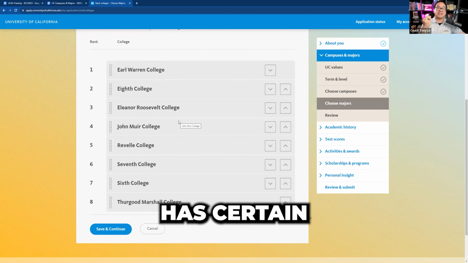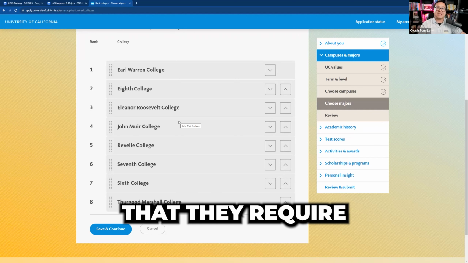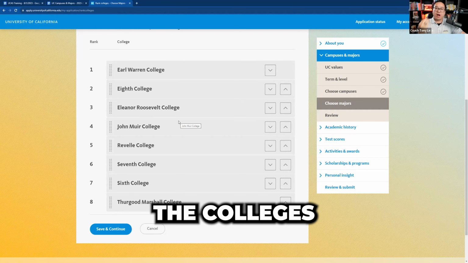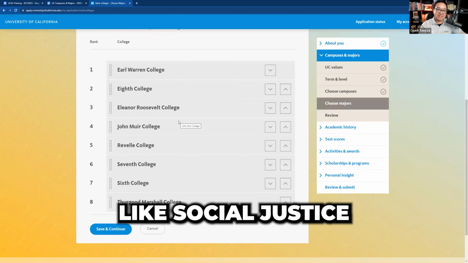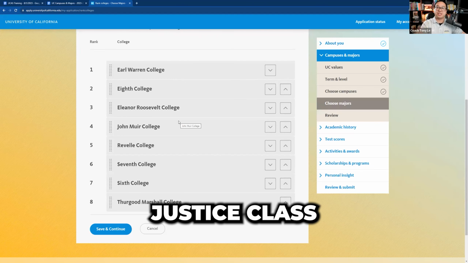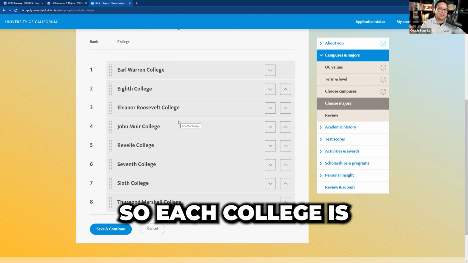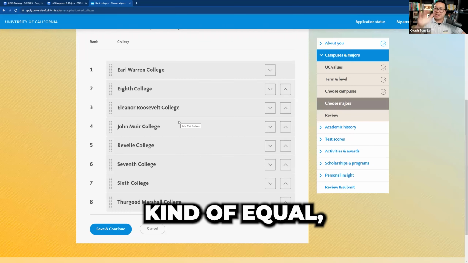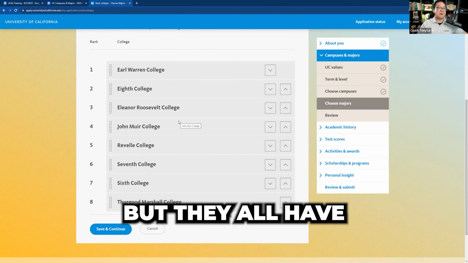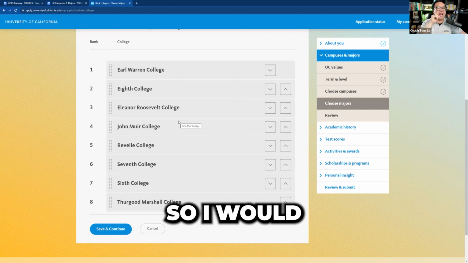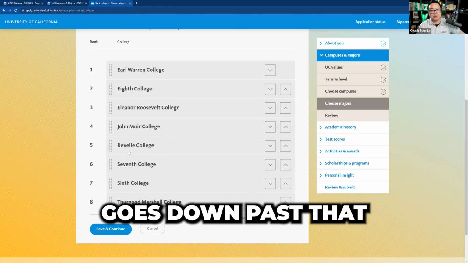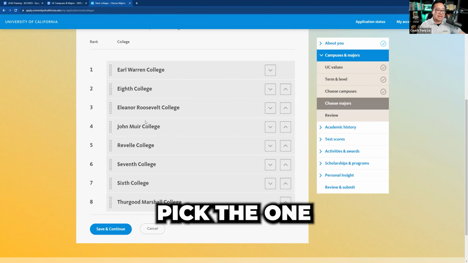Each college has certain specific requirements in addition to the normal graduation requirements. For example, one of the colleges is very big on social justice, so they require you to take a social justice class and this and that, right? Each college is a little different in what they look for and what they require. They're all equal in terms of workload, but they all have specific themes. So I would definitely look them up and see what you want. Most of our students get into their first or second college, so it never goes down past that. But just to be safe, pick the one you really like.